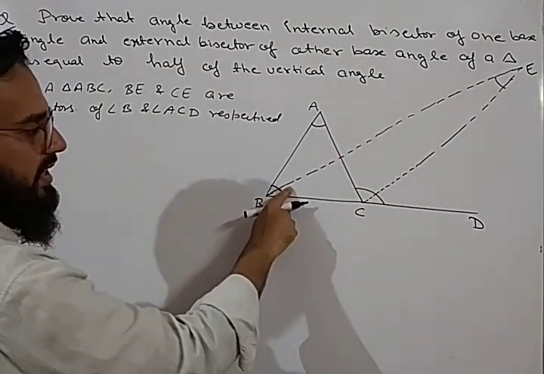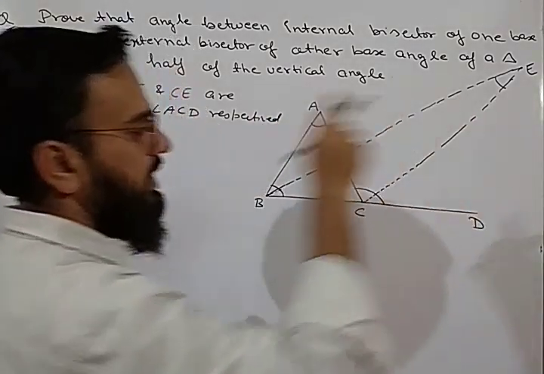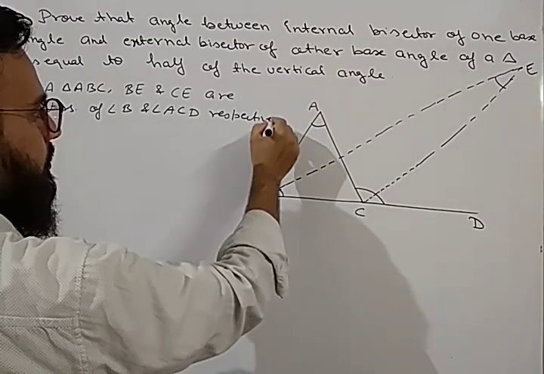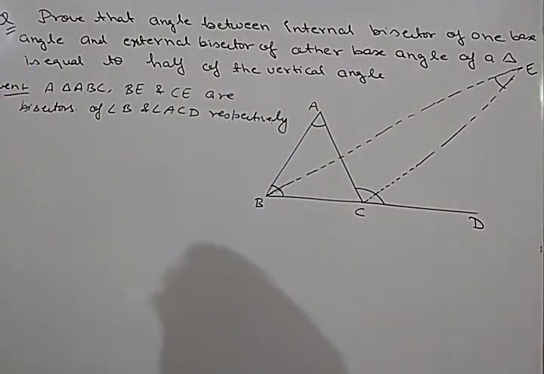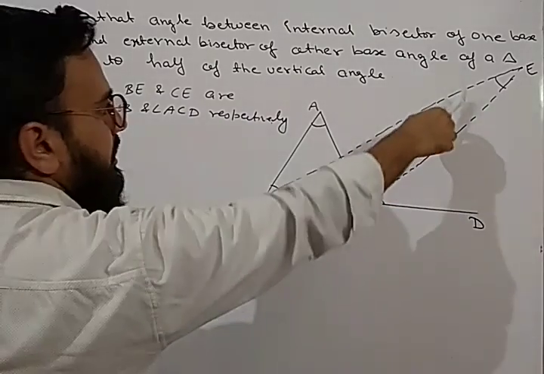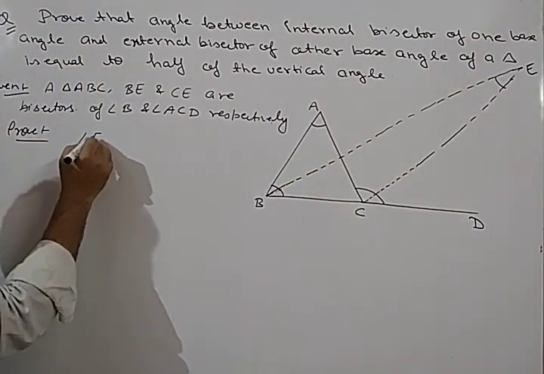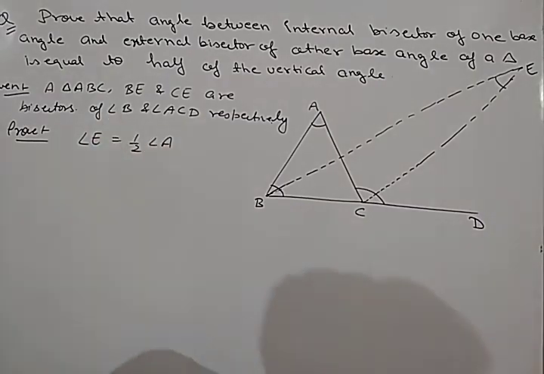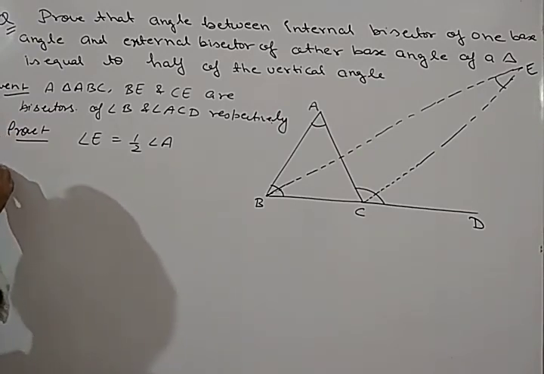BE is the bisector of angle B and CE is the bisector of angle ACD. So these are the bisectors respectively. Okay. Now what we have to prove? We have to prove that the angle E is equal to half of angle A. This is what we have to prove. Angle E is equal to half angle A. So let us start the proving.